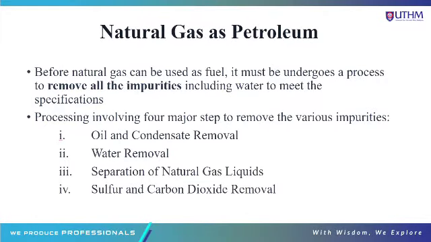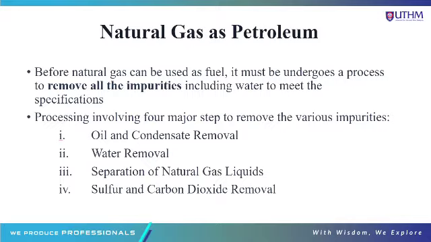Next, we go on to natural gas as petroleum. Natural gas also can be used as petroleum, but before natural gas can be used as fuel or petroleum, it must undergo a process to remove all the impurities, including water, to meet the specification. Processing involves 4 major steps to remove the various impurities. Firstly, oil and condensate removal. Next is water removal. The third is separation of natural gas liquids. And the fourth is sulphur and carbon dioxide removal.